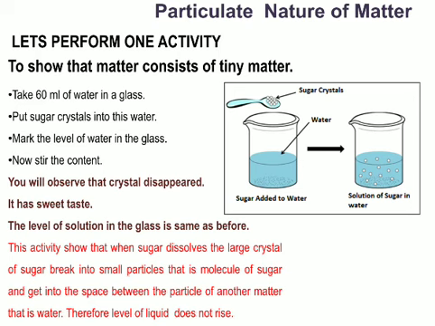So that sugar crystal has divided into small particles, and those small particles of sugar molecules have gone and fit into the space present between the other matter, that is water. The tiny particles of sugar go into the gaps of the water particles. So the matter like sugar crystal is very tiny, very small. That is how we can confirm that matter is made up of small tiny particles.